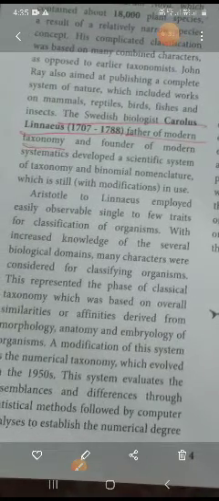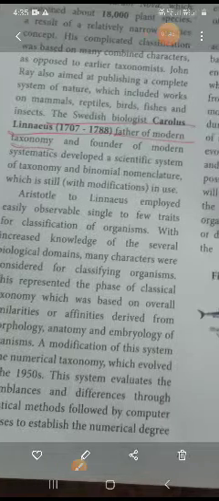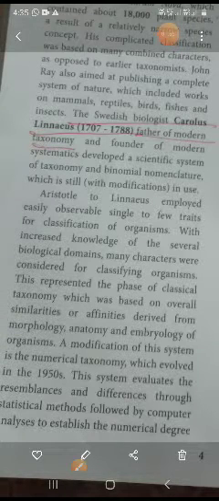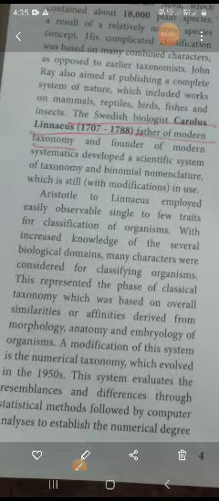Okay. Next, from Aristotle to Linnaeus, they employed easily observable single or few traits for the classification of organisms. With increased knowledge of the several biological domains, many characters were used. Domain means it is a part. They represent the base of classical taxonomy, which was based on overall similarities and affinities derived from morphology. If some small difference is there, the scientists will note it, report it, and change the classification. The anatomy and embryology of an organism may be outside morphology.